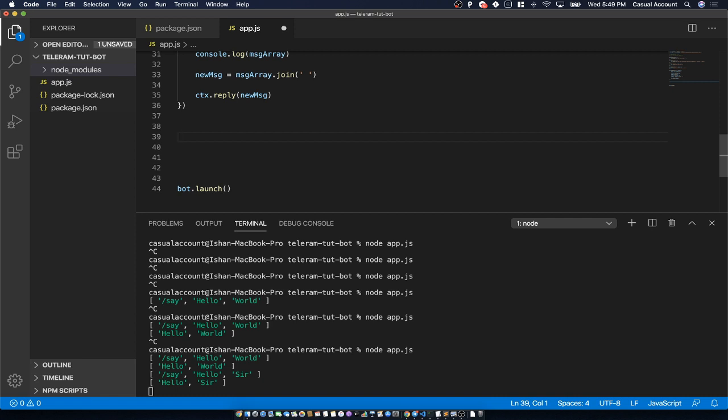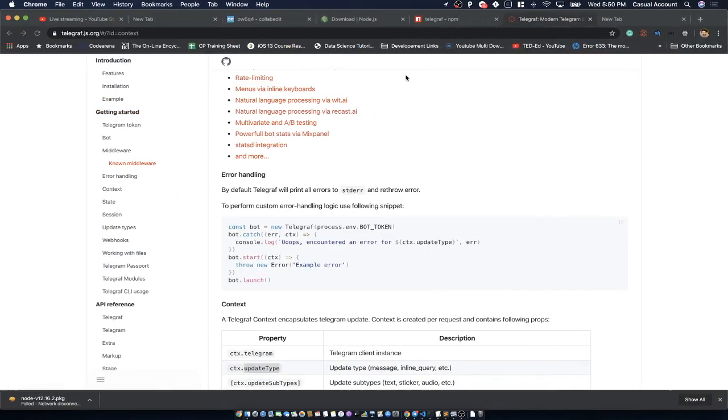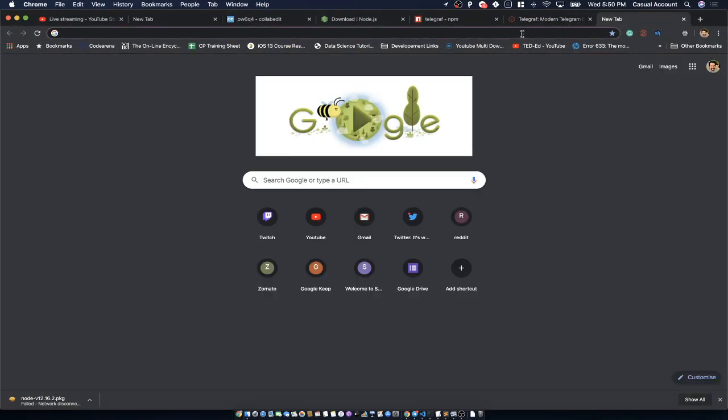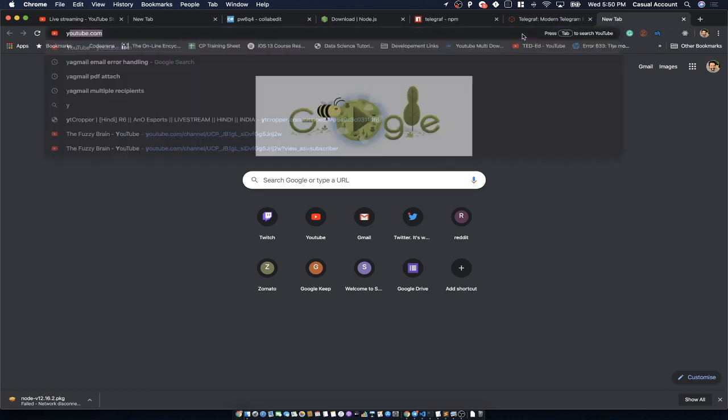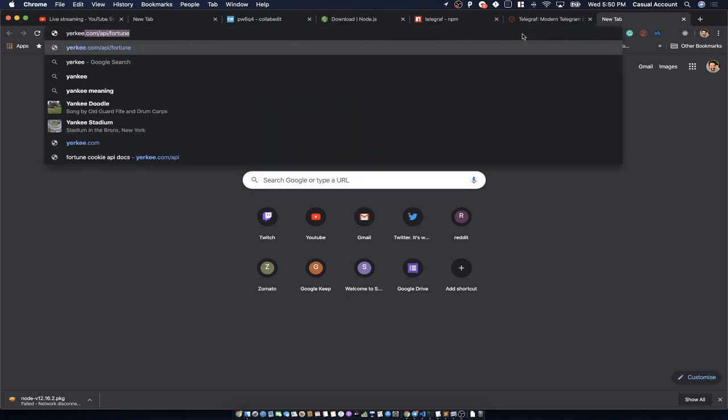Okay, so now let's create a small command. What it will do is fetch a fortune from the internet and display it to the users. The API which I will be using is known as yerkee.com.